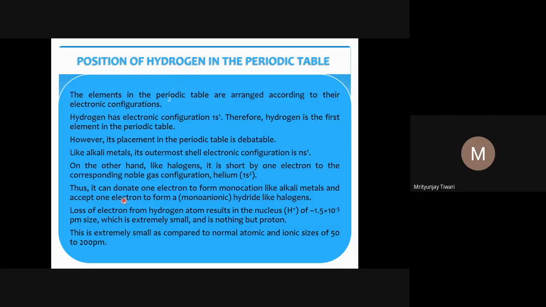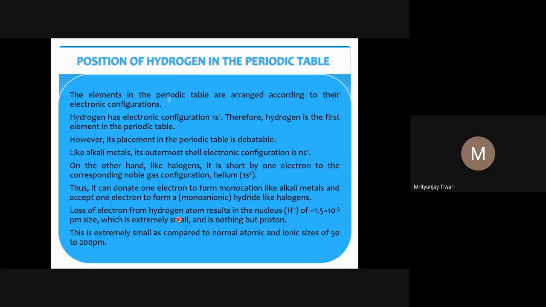So, loss of an electron gives a monocation like alkali metals, and hydrogen can also accept one electron to form the monoanionic hydride like halogens. The hydride electronic configuration is 1s2, which is not just similar to, but exactly the same as the electronic configuration of helium, 1s2.